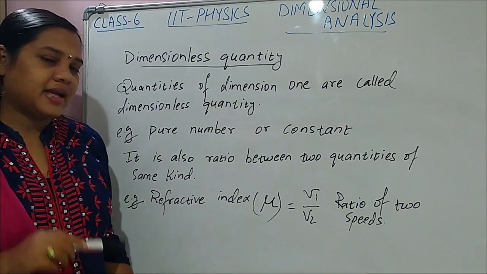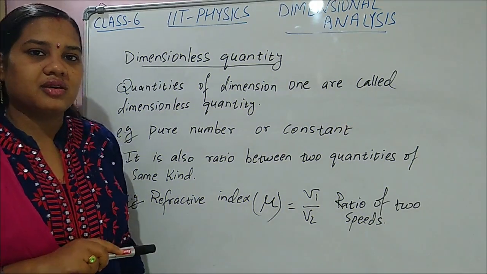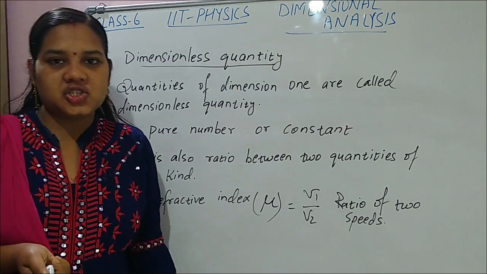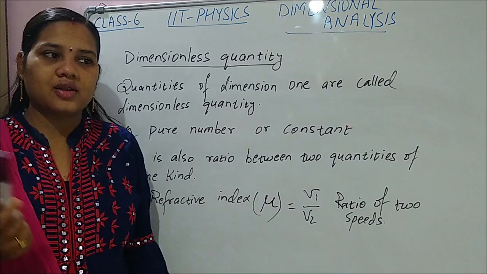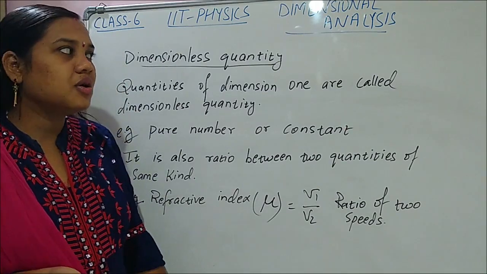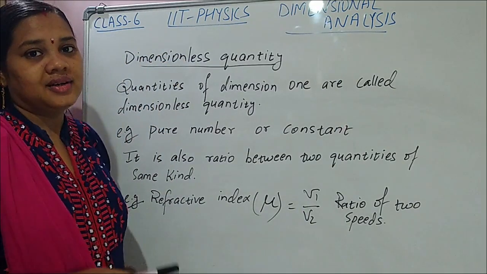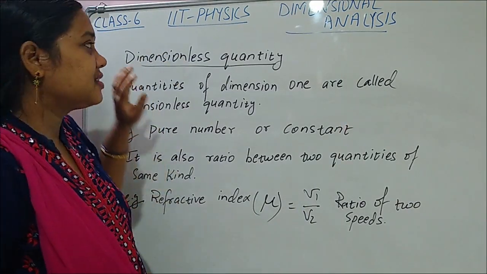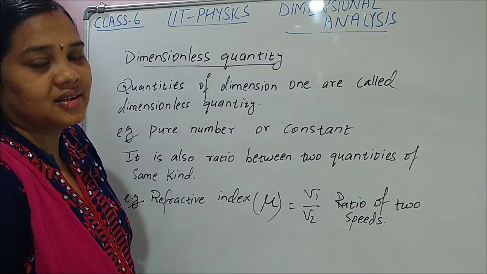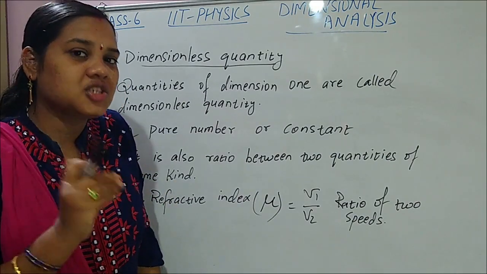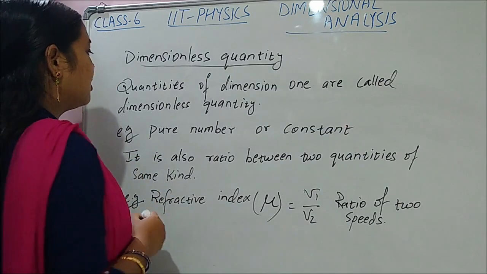So children, dimensional formulas we already discussed, quantities which are having dimensions. We calculated the dimensional formula also. Now next is dimensionless quantity, means quantities which don't have dimension.